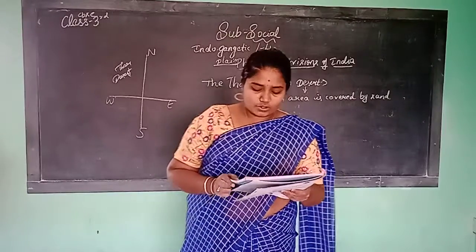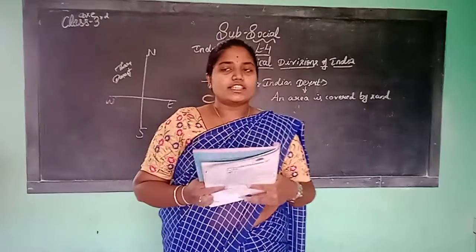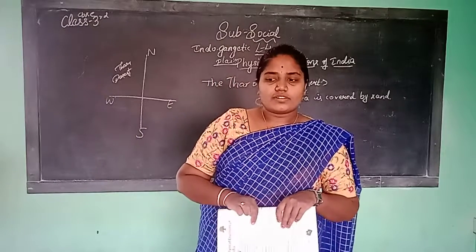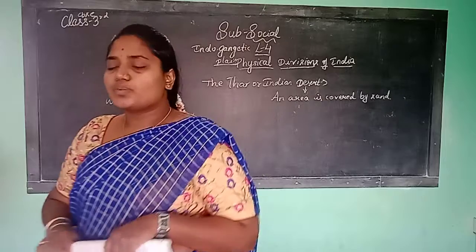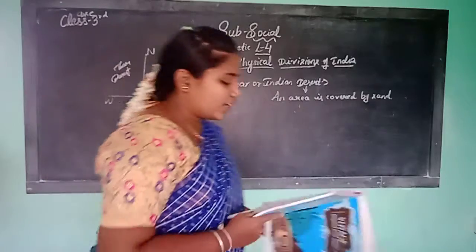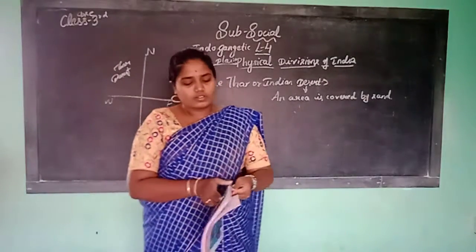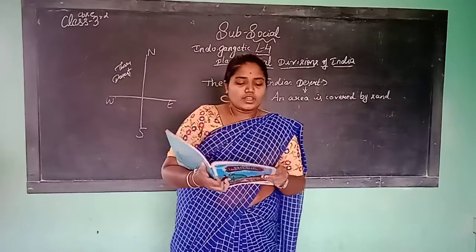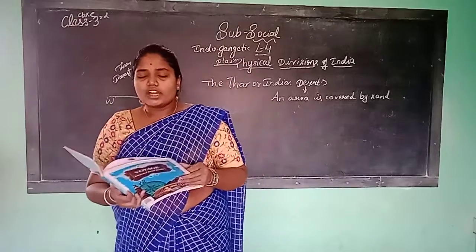Camel is commonly used in the desert for transport. How do they do transportation? With the help of camel. Camel is an animal, no? So they use the camel for transportation. It is called the ship of the desert.